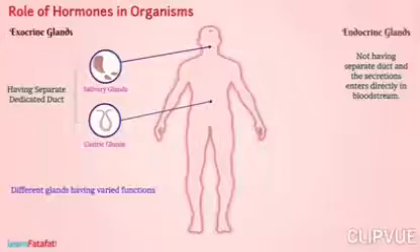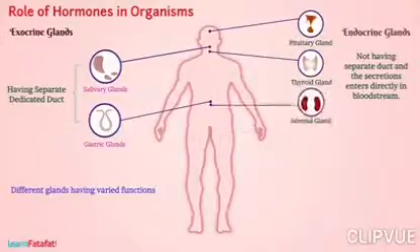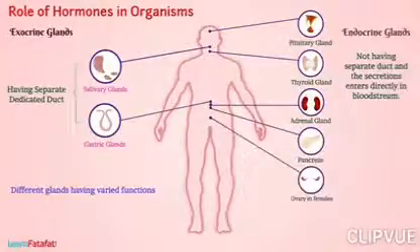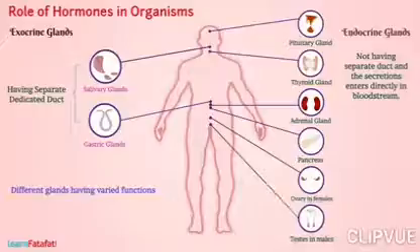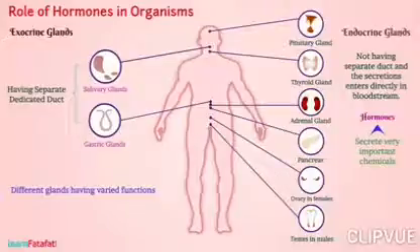These glands are pituitary gland, thyroid gland, adrenal gland, pancreas, ovaries in female, and testes in male. These glands secrete very important chemicals called hormones. Let's understand the role of various hormones in our body. Sex hormones.